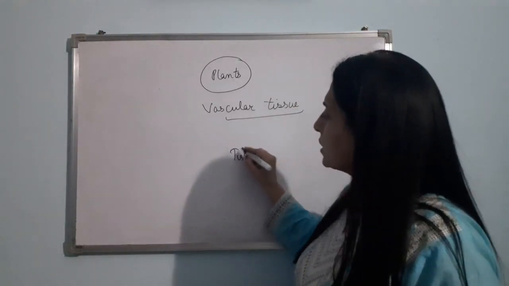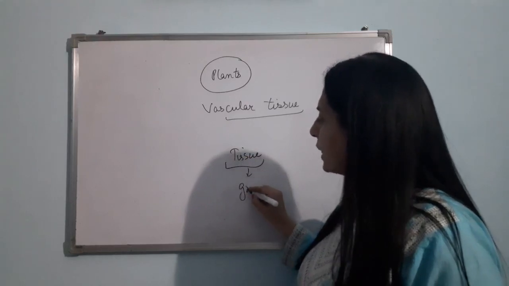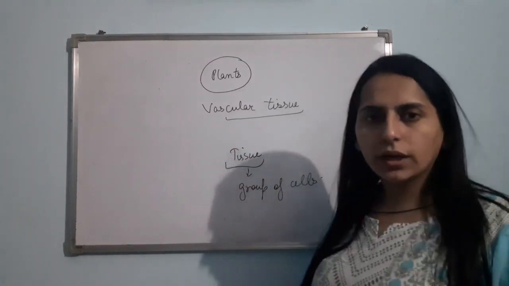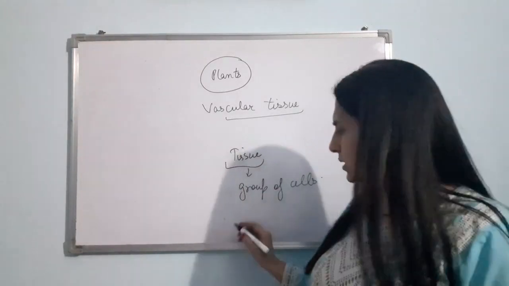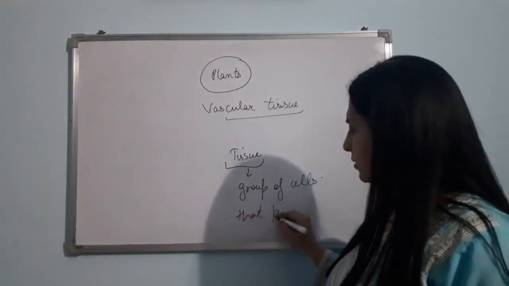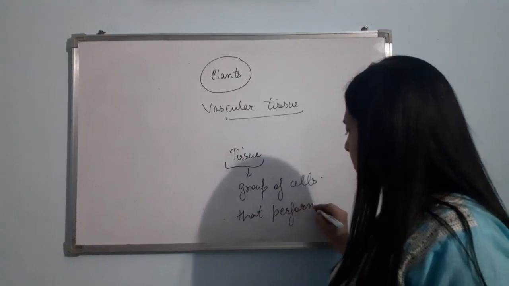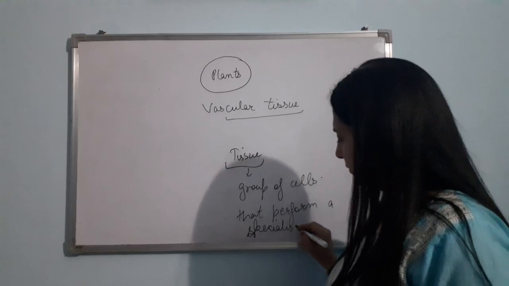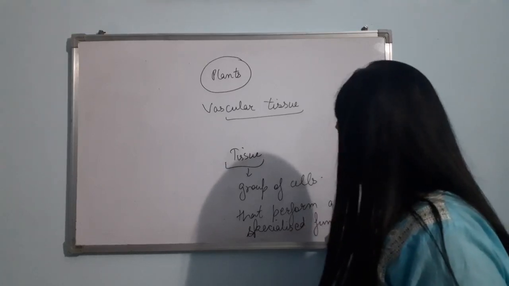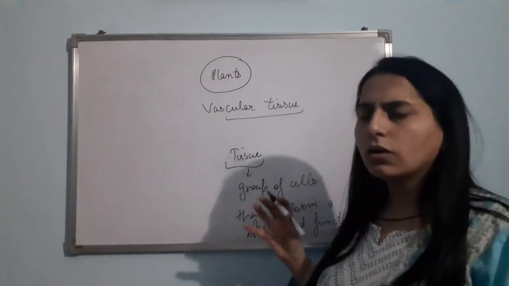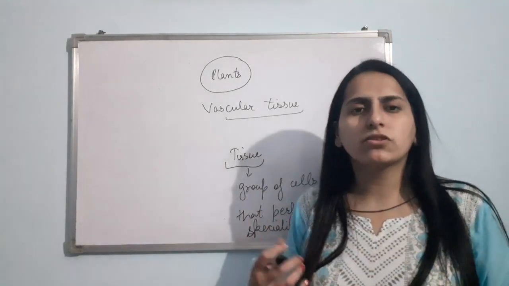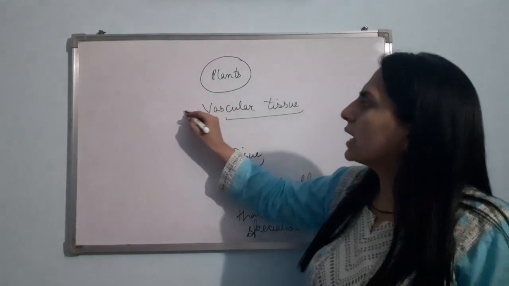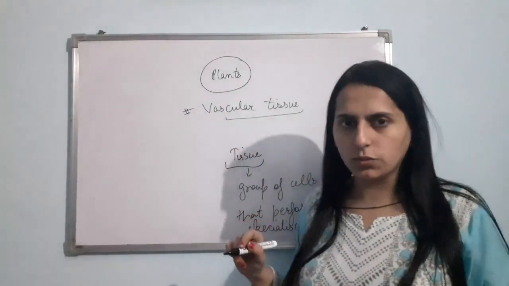A tissue is a group of cells that performs a specialized function. So in plants, a group of cells that performs the function of transportation of substances is named vascular tissue. Clear?